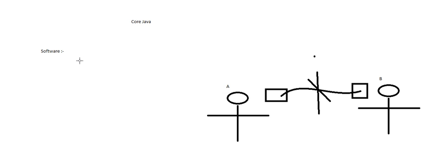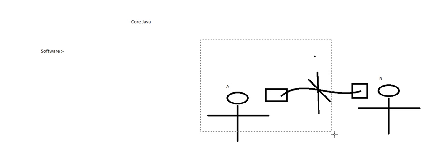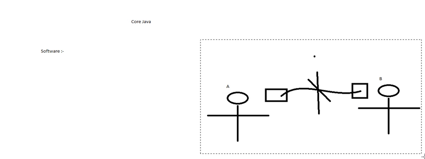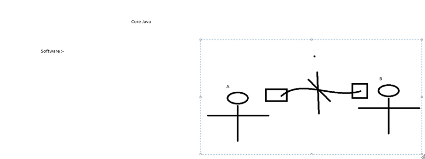Then how many types of softwares are there? If you take the types of softwares available in the real world, there are 3 types.